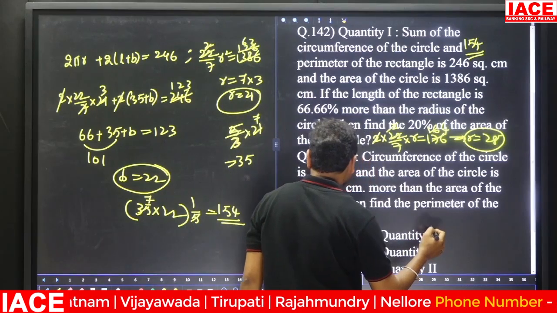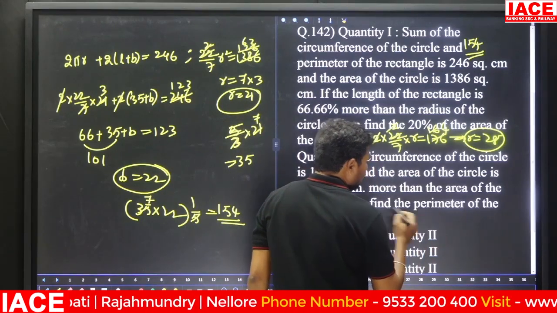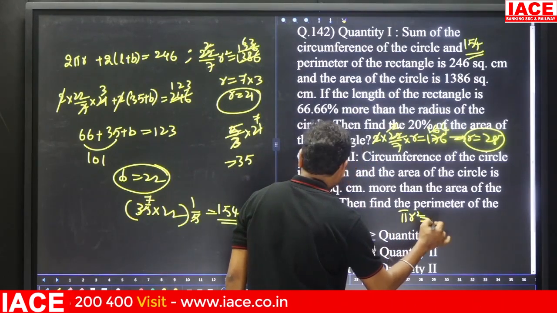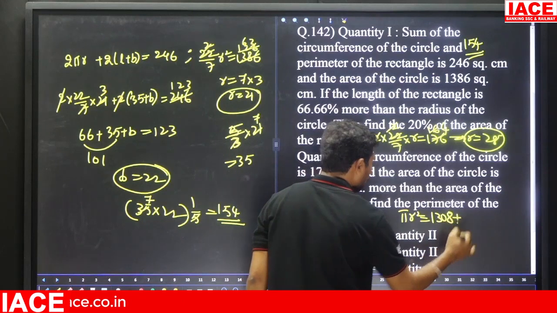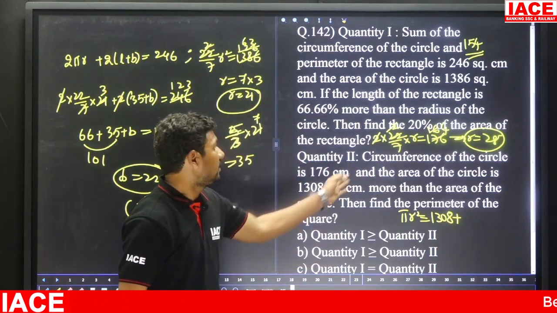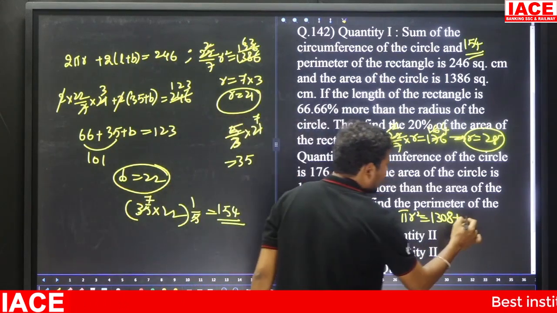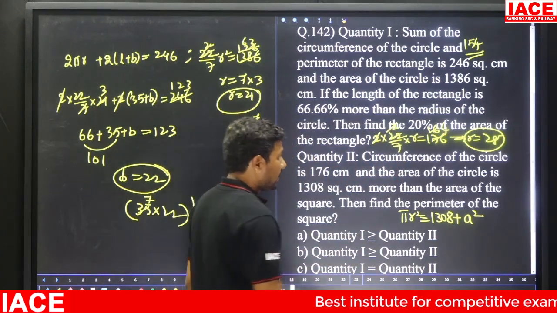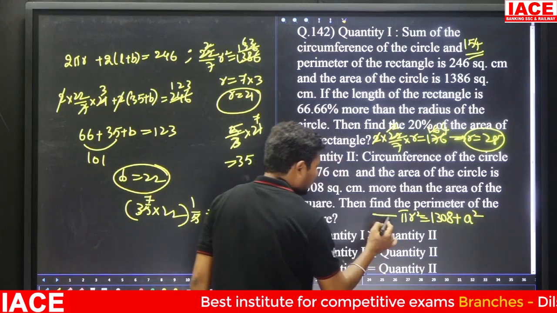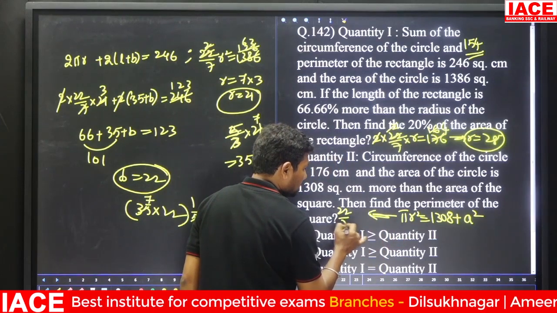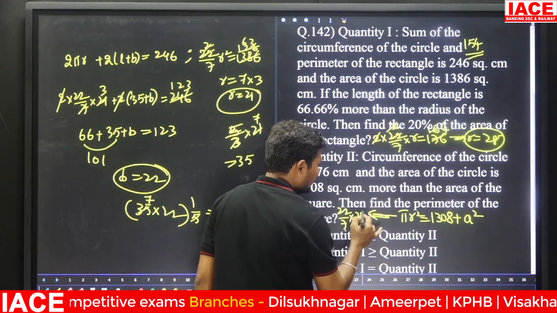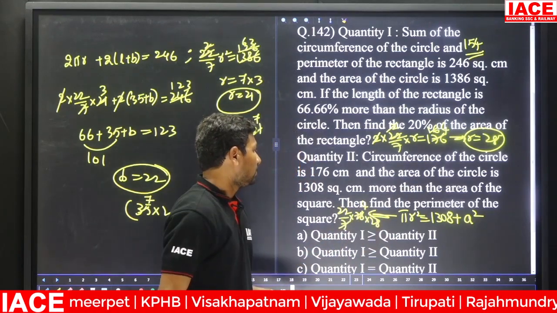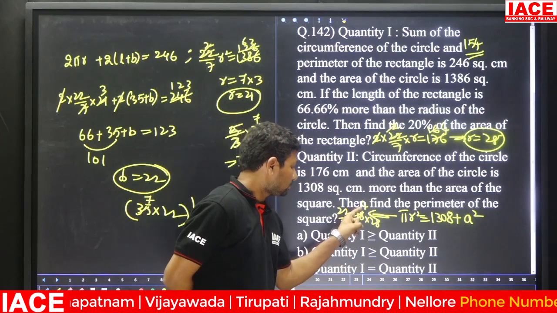Then pi r square we have to calculate. Pi r square is 22 by 7 into 28 into 28. 7 goes into 28 four times. So 4 into 28, what is the value?